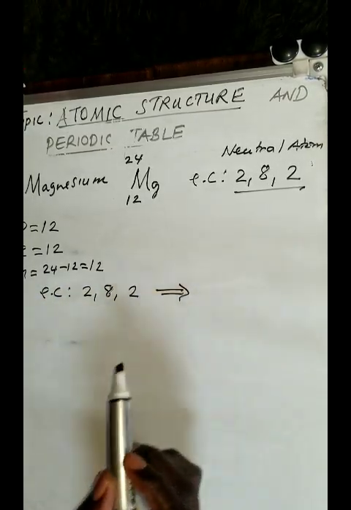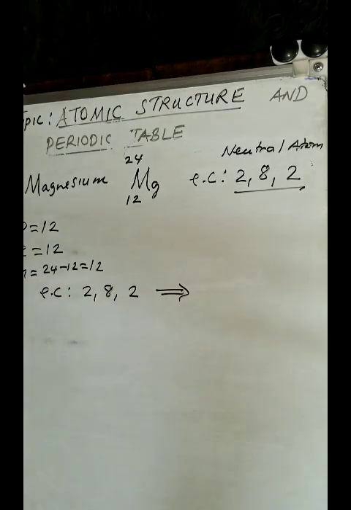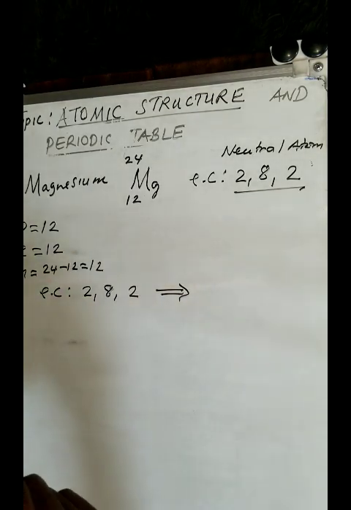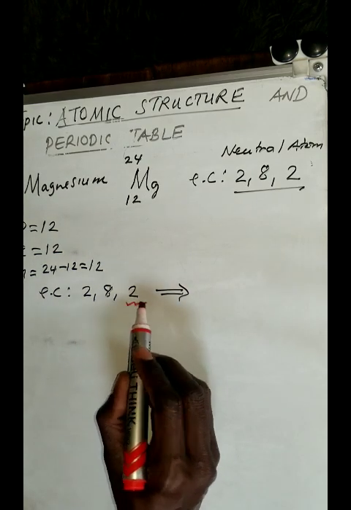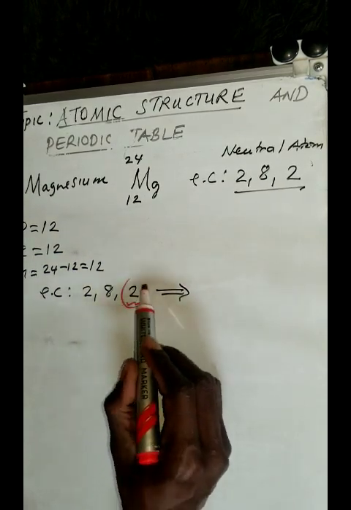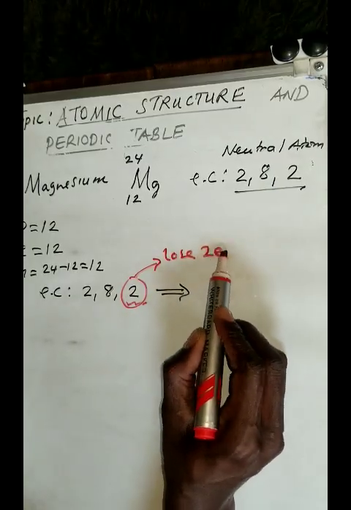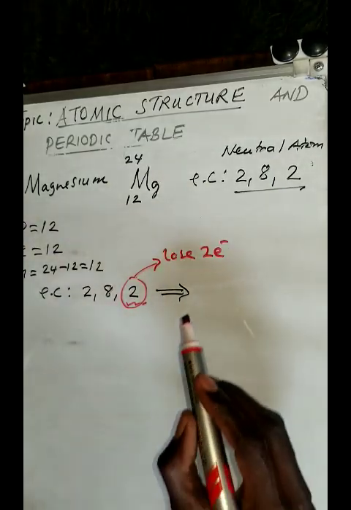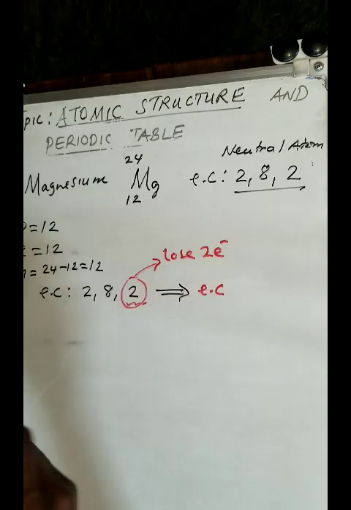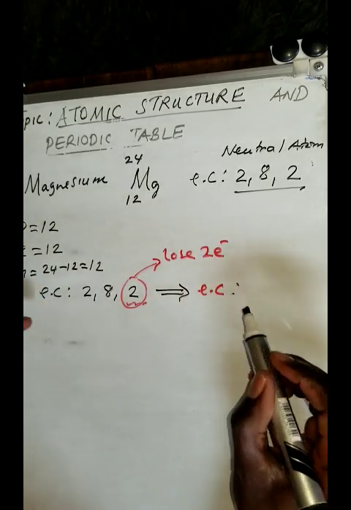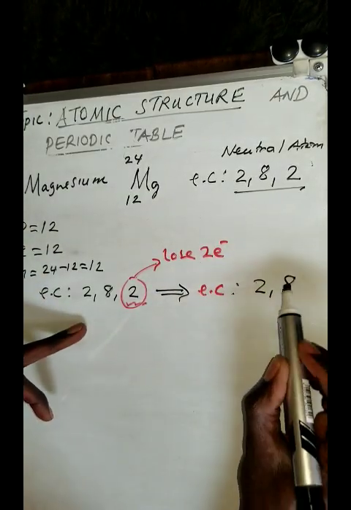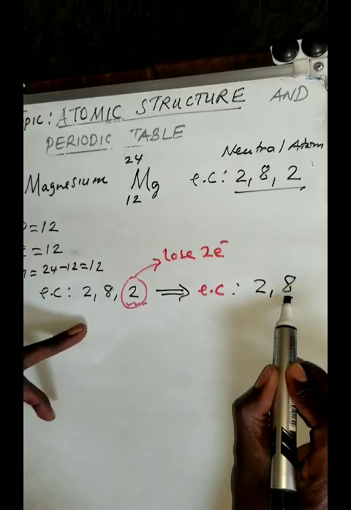Now, how many electrons does it need to lose? Remember, it needs to have 8 electrons in the outermost shell. So it is easier to lose the 2. It is going to give away the 2, so it is actually going to lose 2 electrons. And when it loses 2 electrons, it simply means the new electronic configuration will become 2, 8. You have seen it now has 8 electrons.